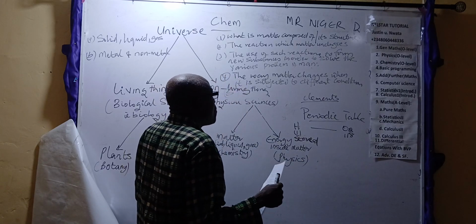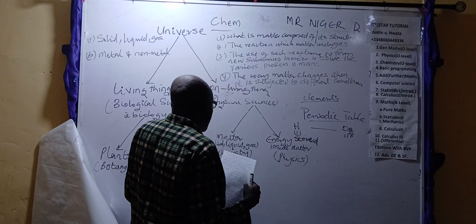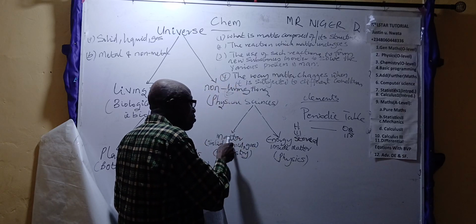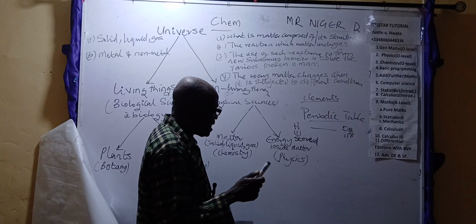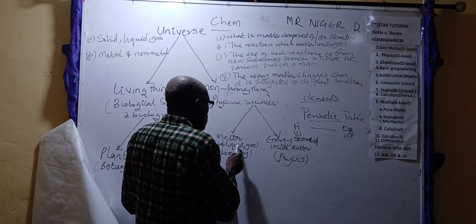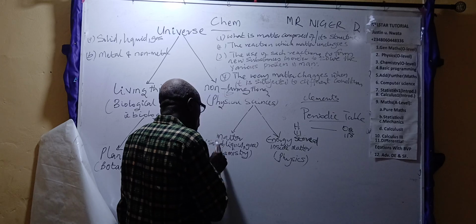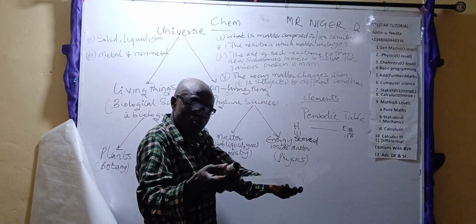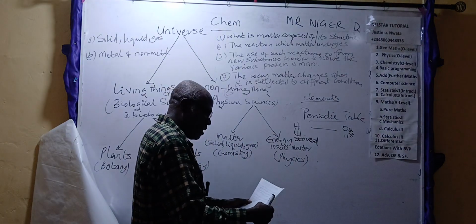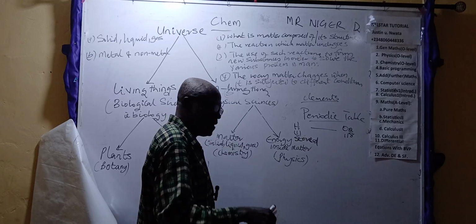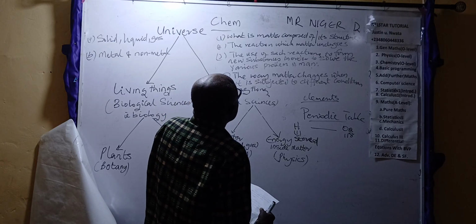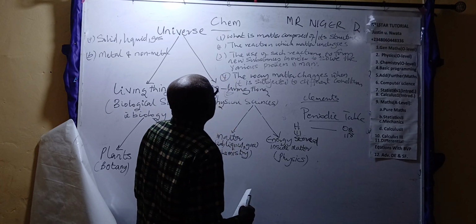Now, what is chemistry all about? Chemistry is concerned about what? Matter, whether it's solid, liquid or gas. When I talk about liquid, your mind should go to water. When I talk about solid, your mind should go to anything solid, like what I'm holding. When I talk about gas, your mind should go to something like this, air.